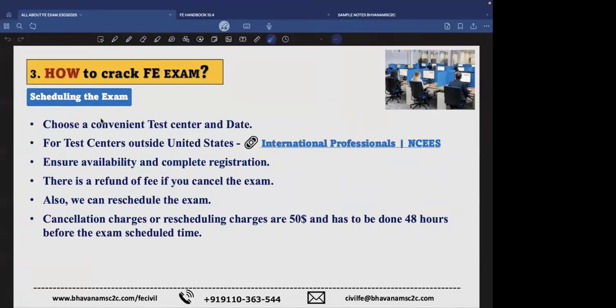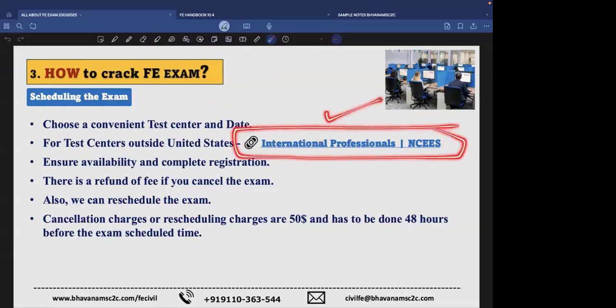And coming to scheduling the exam, choose a convenient test center, obviously, and a convenient date. Check the holidays for your university or for your job. And for test centers outside the United States, NCEES has given some options to write the exam even outside the US. Check here. We don't have any option for India, but we have options in Australia and Dubai.